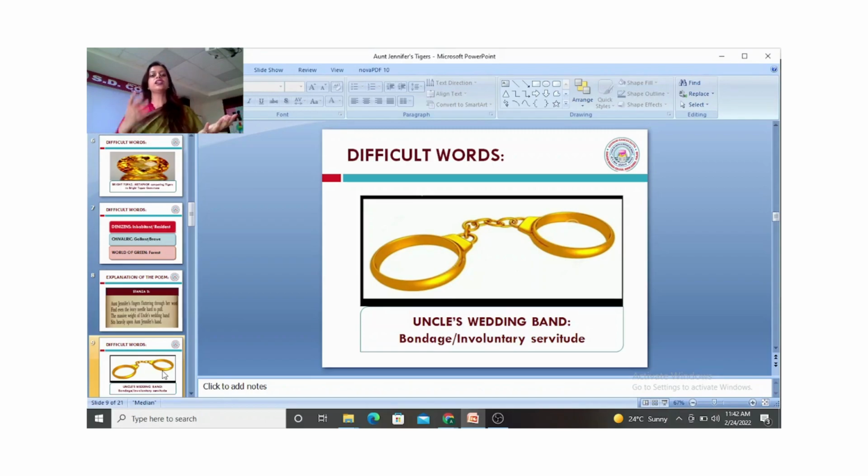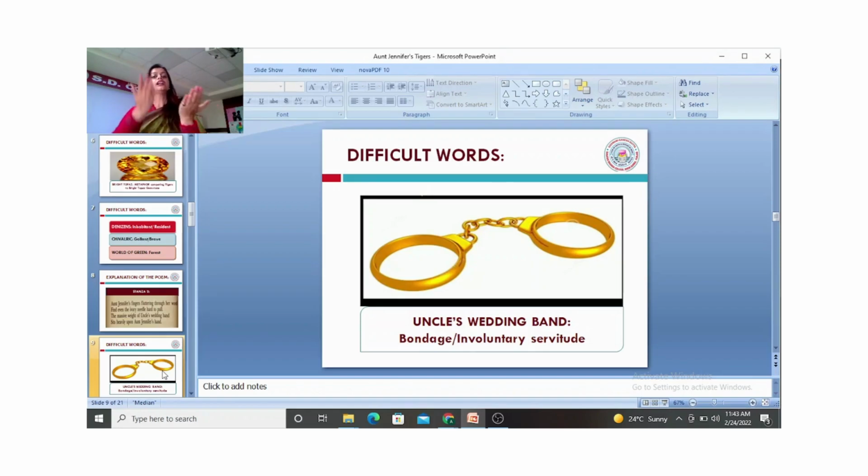The husband is the master and the wife, Aunt Jennifer, is a slave, and she is involuntarily doing this service to the husband, because if she had been happy doing it, she wouldn't have trembled out of fear. She wouldn't have expressed her repressed emotions in the form of her embroidery, bringing out that zeal to live life, that repressed emotion in the form of the tiger which she is weaving through her embroidery. So wedding for Aunt Jennifer here becomes a bondage.